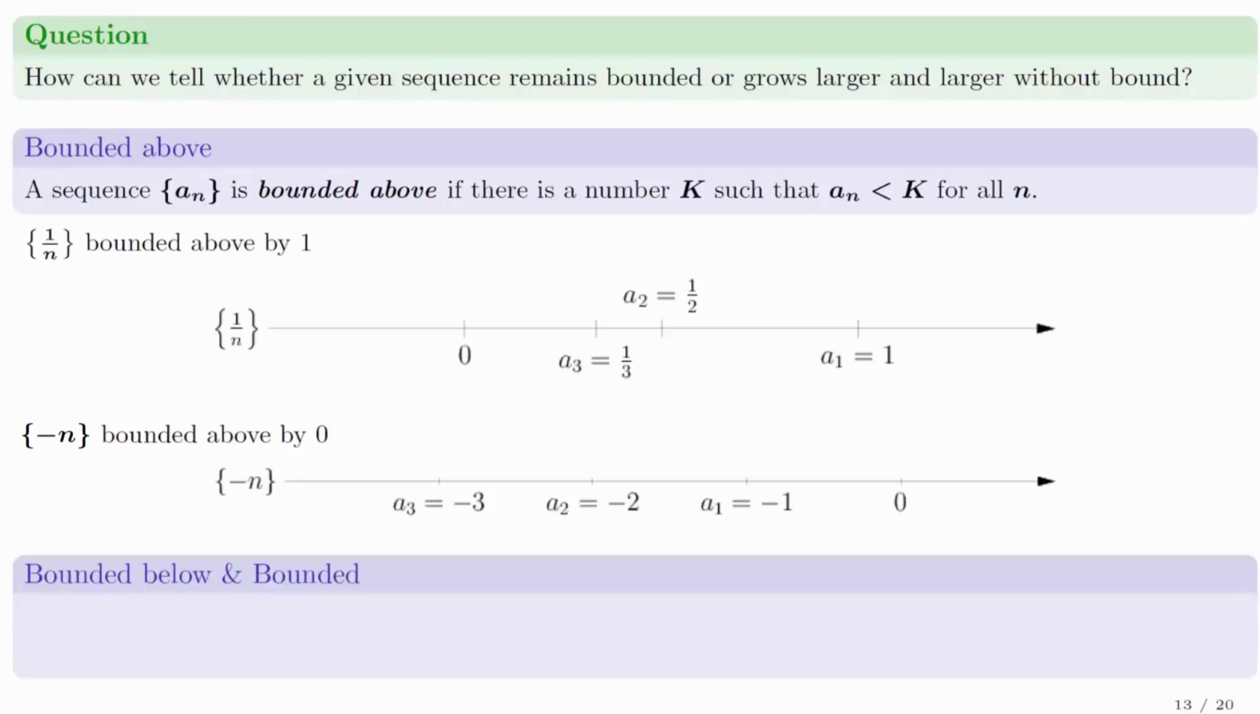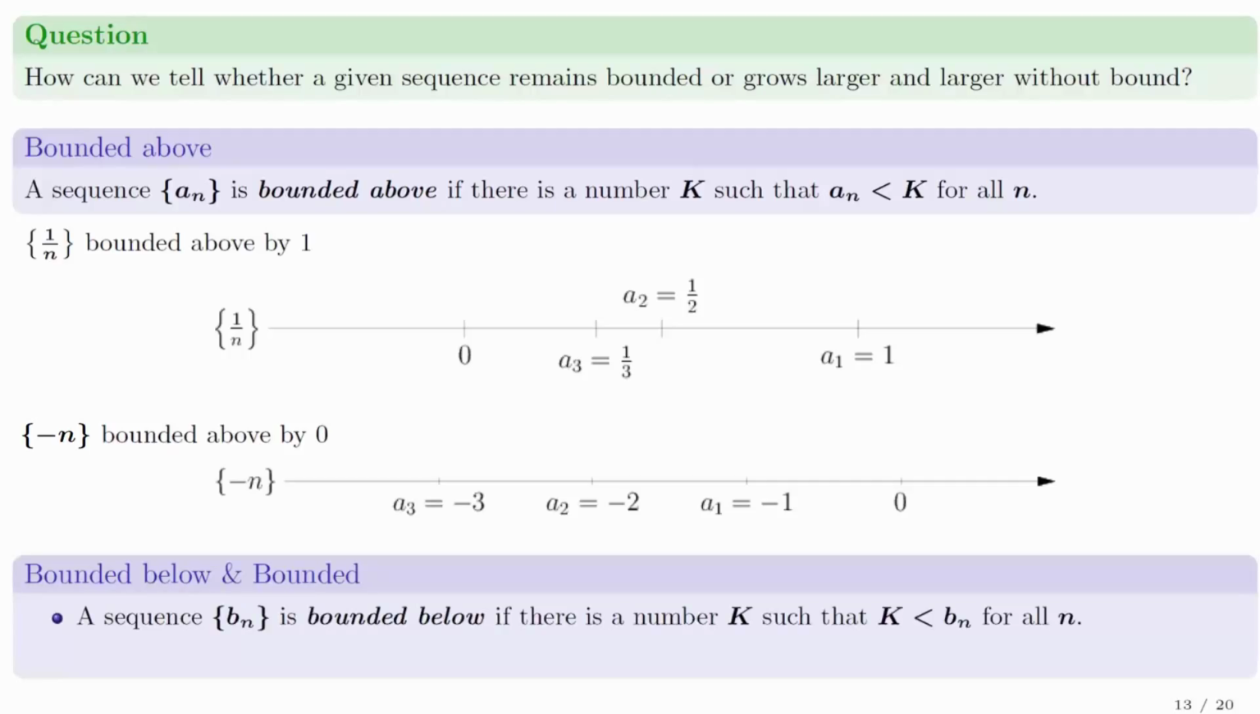Dually, a sequence b_n is bounded below if there's a number k such that k lies to the left of the elements of the sequence for all n. The sequence 1 over n is bounded below by 0, since the terms are all positive. The sequence minus n is not bounded below. We say that a sequence is bounded if it is bounded above and below.